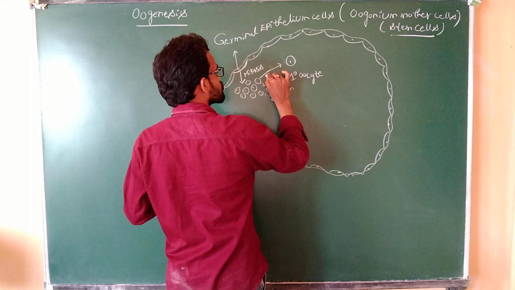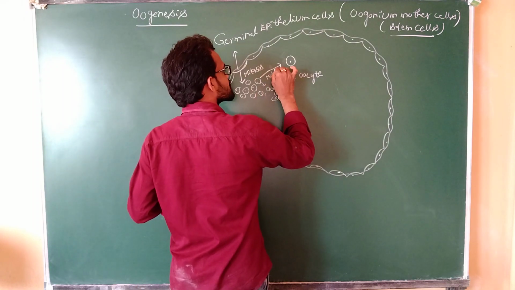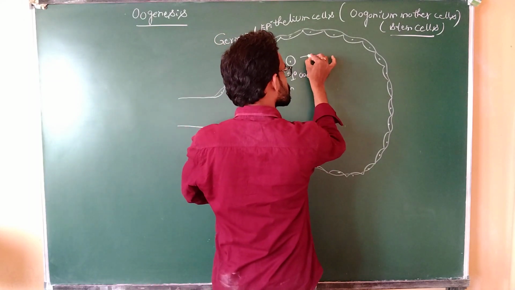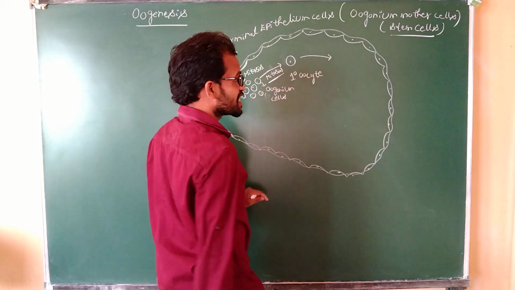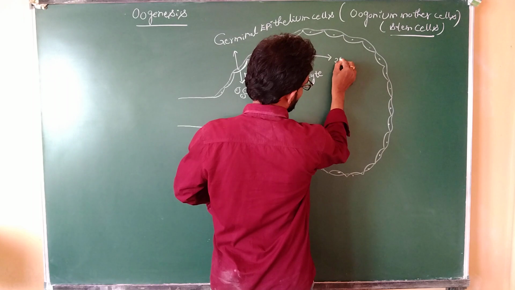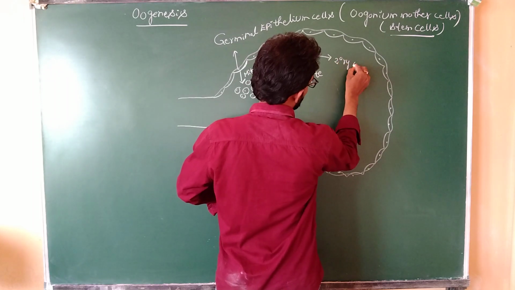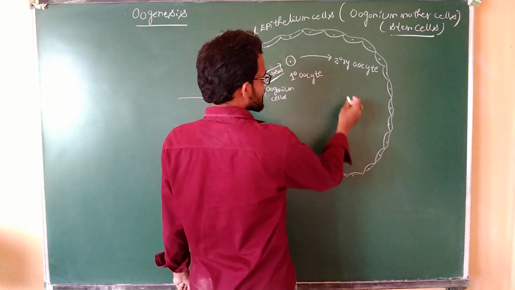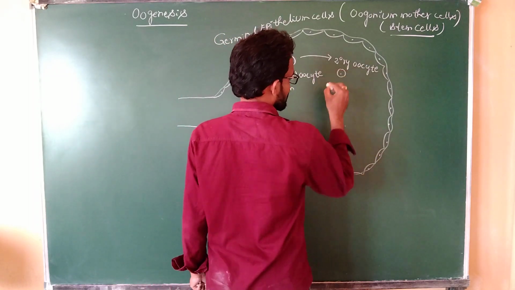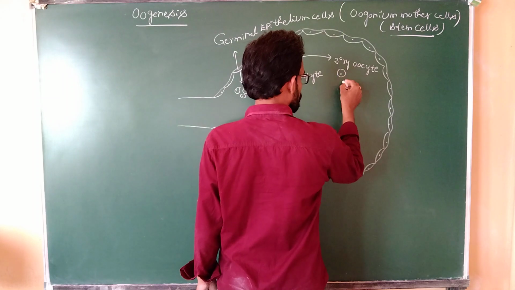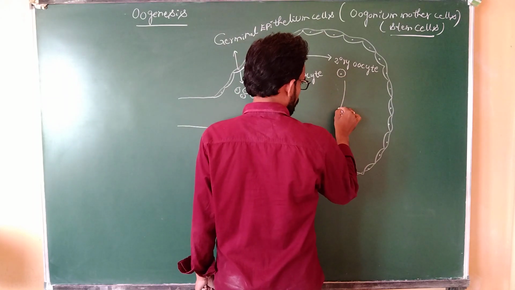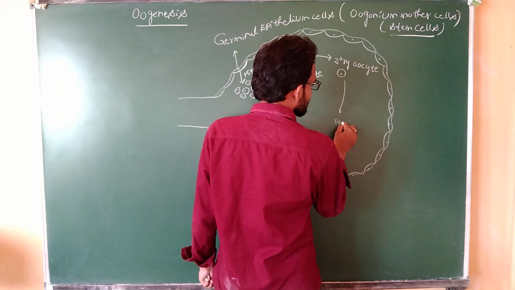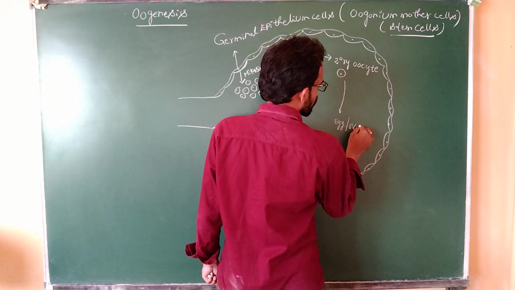What is the process here also? Mitosis. The primary oocyte is converted into the secondary oocyte. The secondary oocyte again produces the egg cell or ovum.